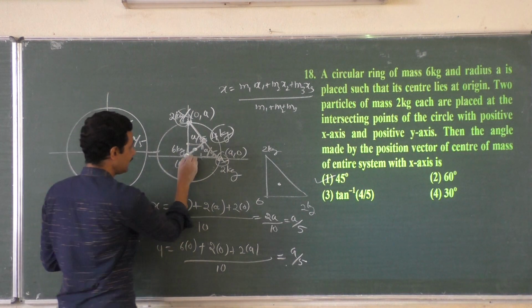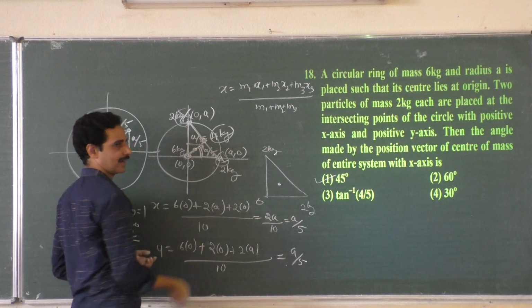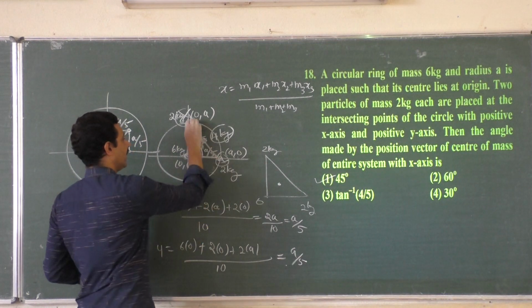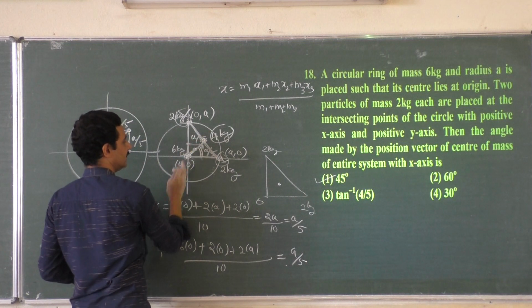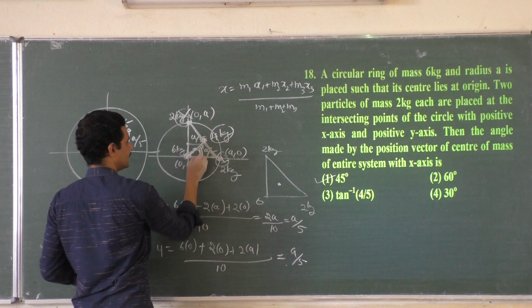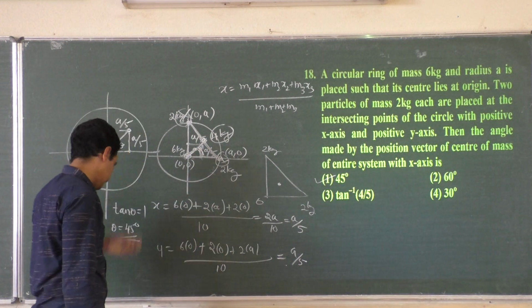And wherever it is on this line, this makes 45 degrees, because these two sides of the triangle are equal, and the hypotenuse center joined to this vertex definitely divides the triangle into two equal halves. So this angle should be 45 degrees. Simple, by inspection you can do it.